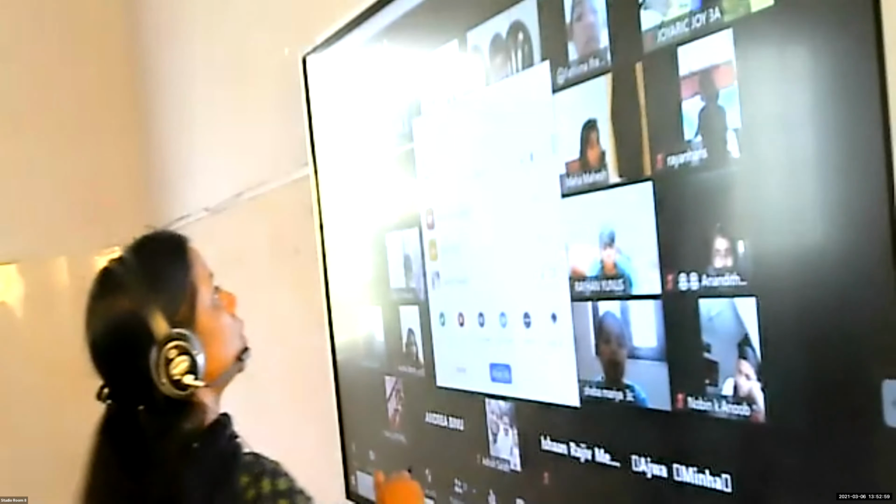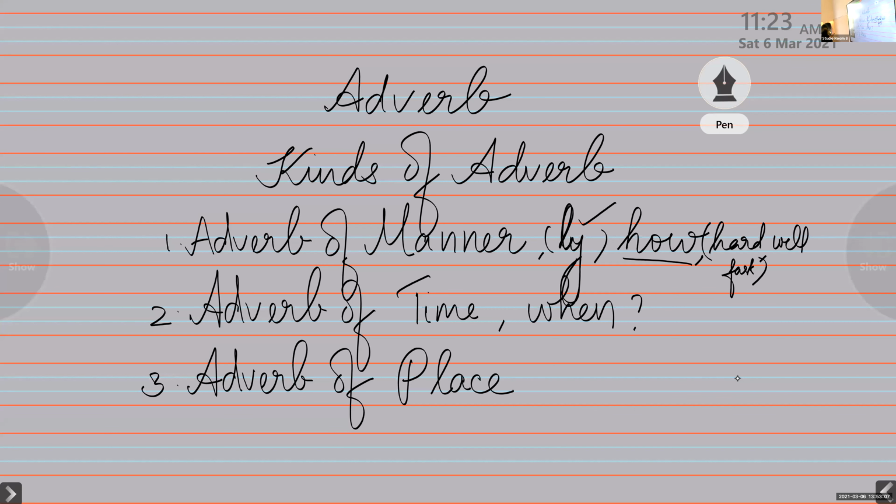Now let's move on to the third adverb. It is the adverb of place. Now, what do you know about adverb of place, Fatima? Come on, tell me. Adverb of place, what does it tell us? It tells us where an action happens. So, an adverb that tells us where an action happens is called an adverb of place. So, it answers the question where. Is that clear to all of you?